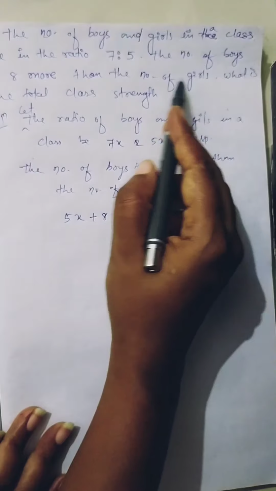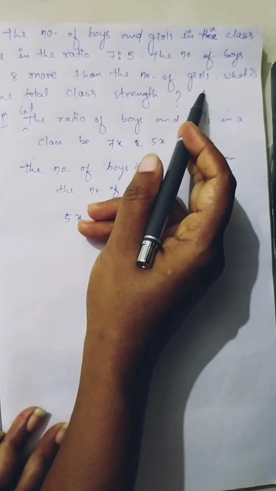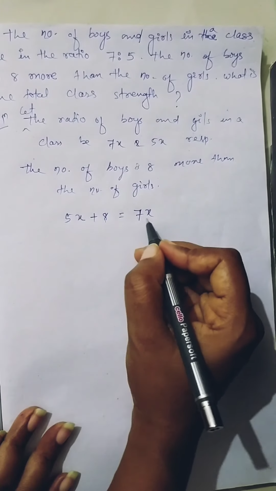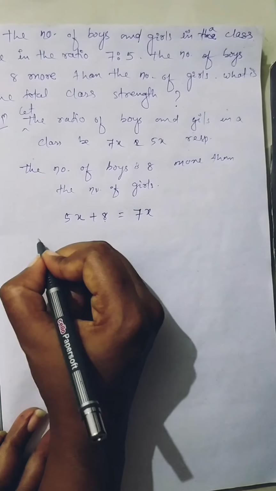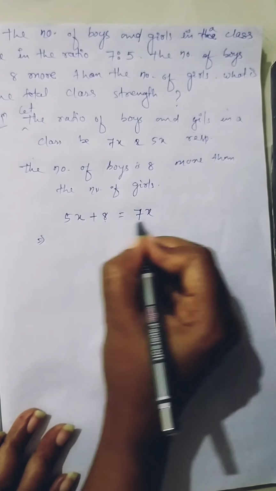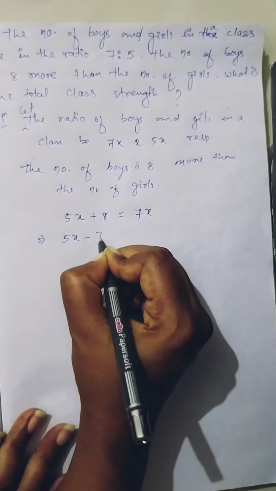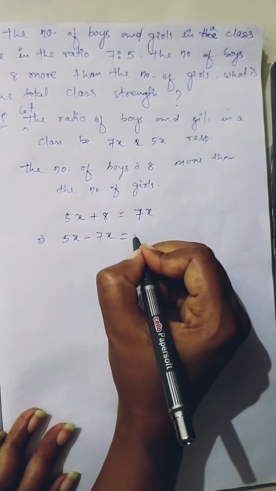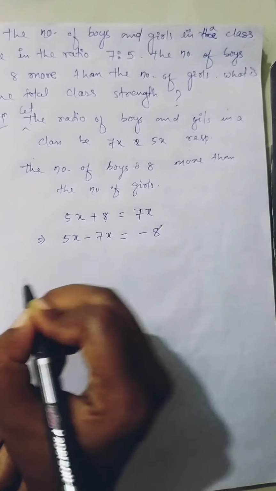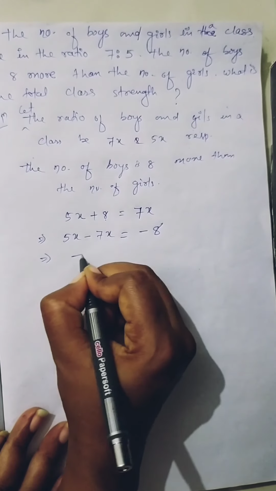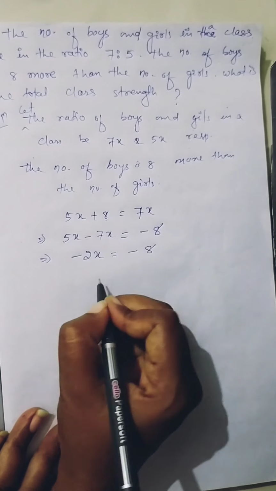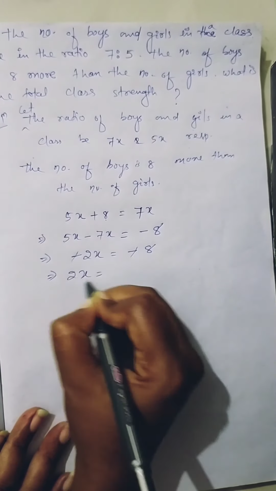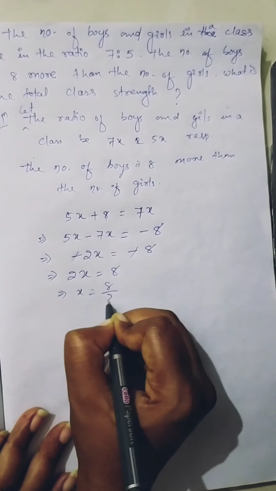The number of boys is 8 more than the number of girls, meaning if we add 8 to the number of girls, then it is equivalent to the number of boys. So we get the linear equation here: 5x minus 7x. If we transpose 7x to the left hand side and 8 to the right hand side, the sign becomes negative. Minus 8. 5x minus 7x is minus 2x equals minus 8. The minus signs cancel out, so 2x equals 8, x equals 8 by 2.